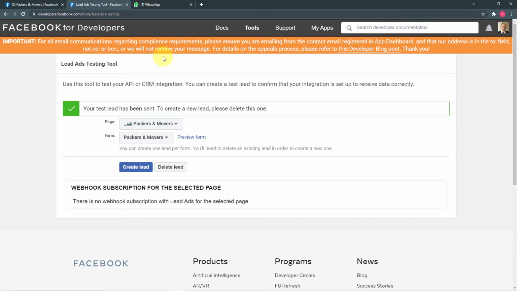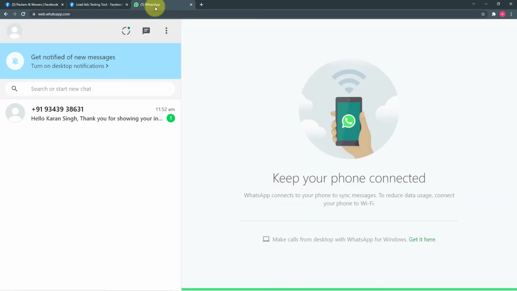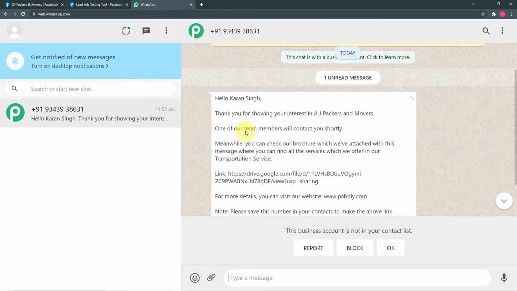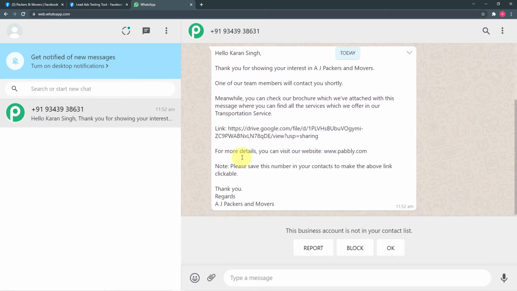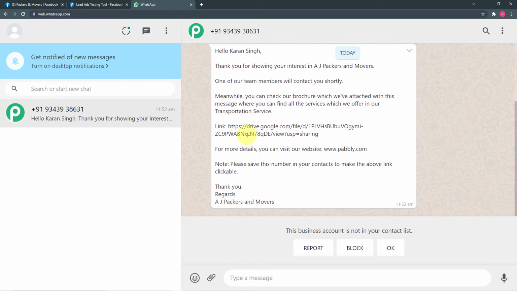So you can see we have received a new message here in WhatsApp. Let's check what is in the message. Okay, so the message is this. It is saying, hello Karan Singh, thank you for showing your interest in AJ Packers and Movers. One of our team members will contact you shortly. Meanwhile, you can check our brochure which we have attached with this message, where you can find all the services which we offer in our transportation service business. Okay, and here is the link of the brochure attached. Let me open this also for you.